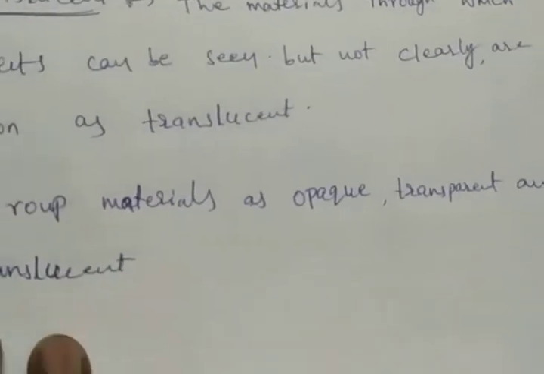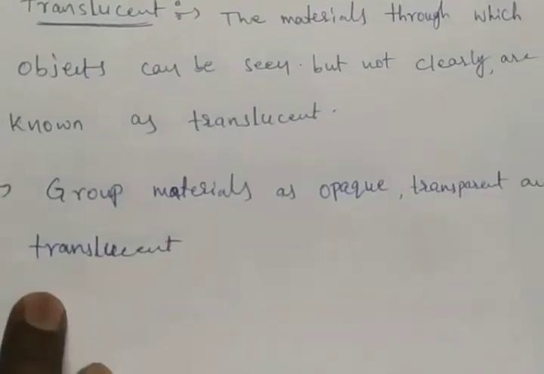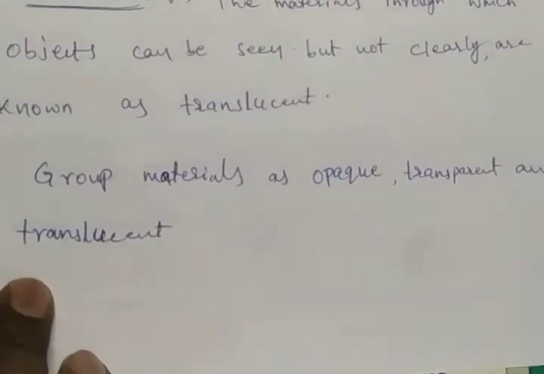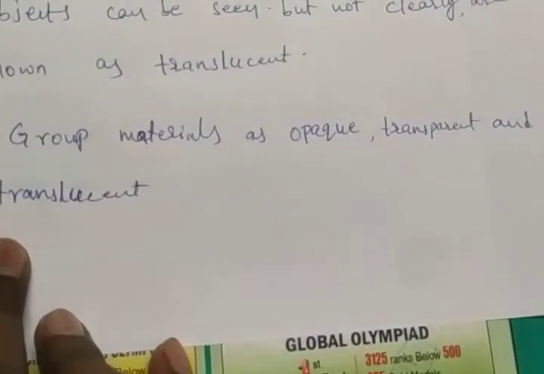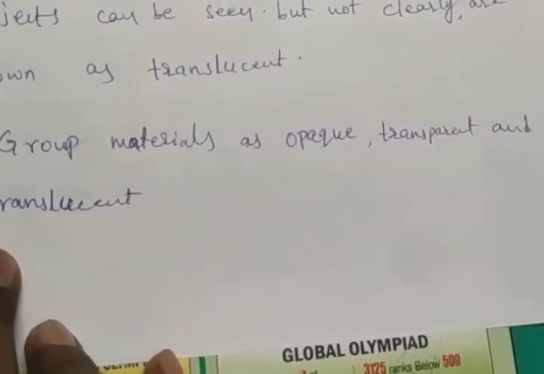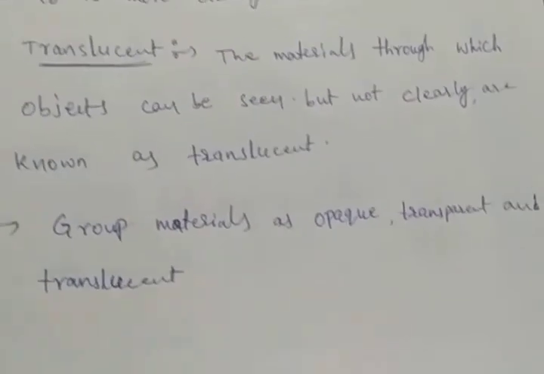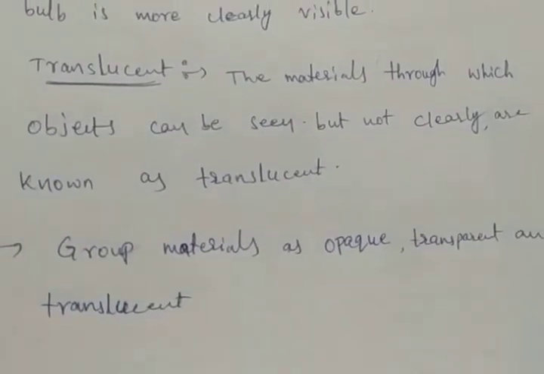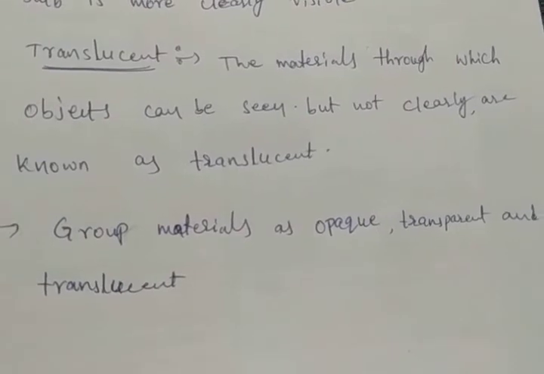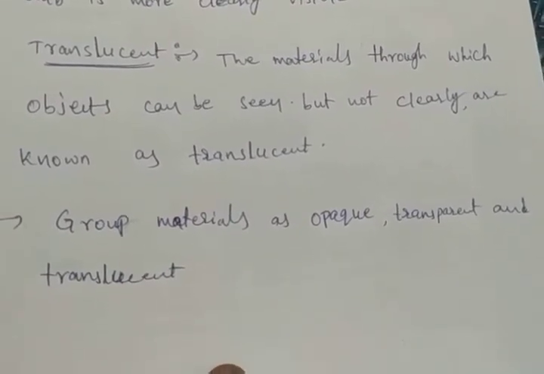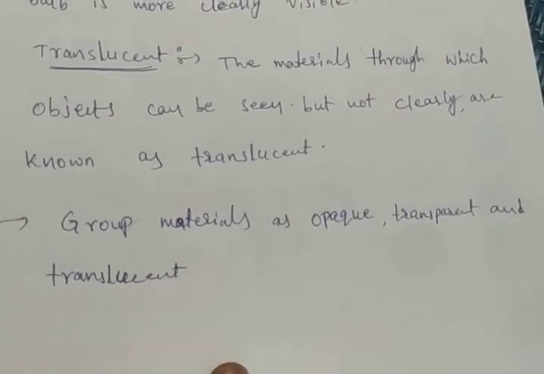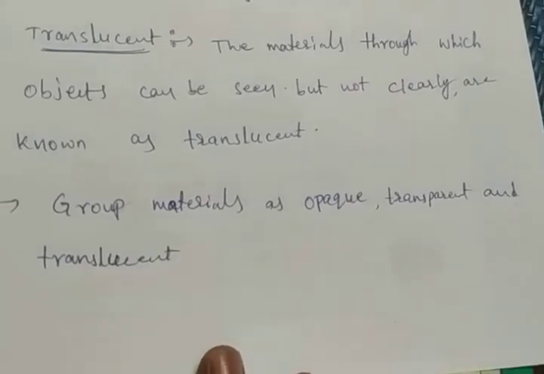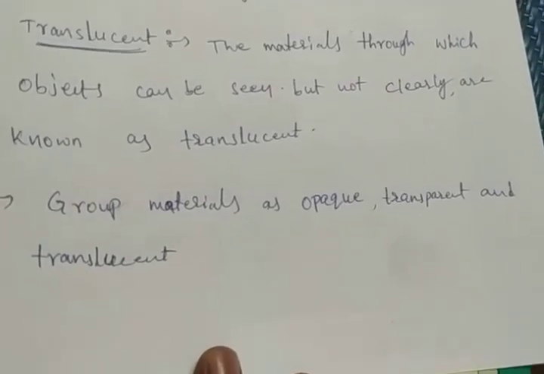This is about the translucent. What is a translucent material? The material through which objects can be seen but not clearly is known as translucent. Group materials as opaque, transparent and translucent.